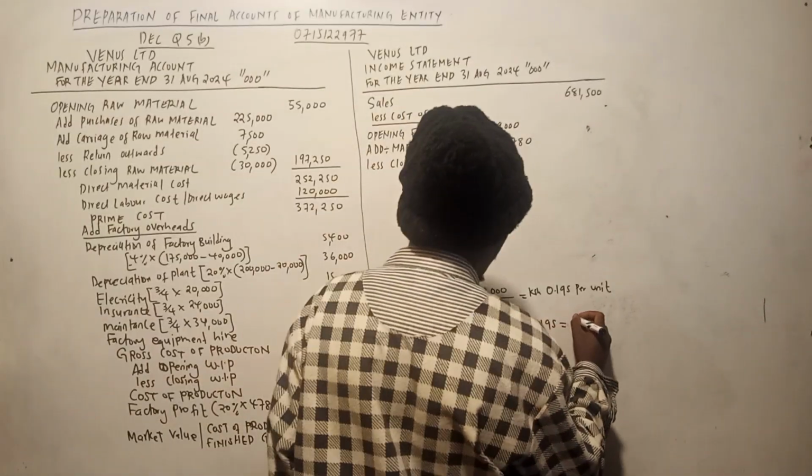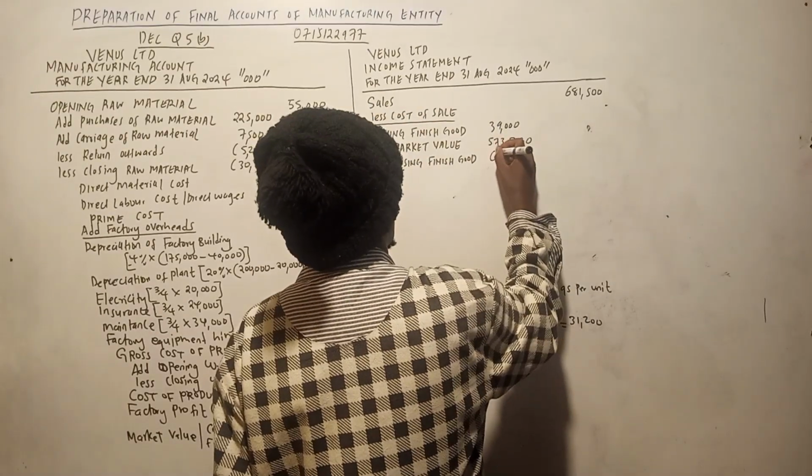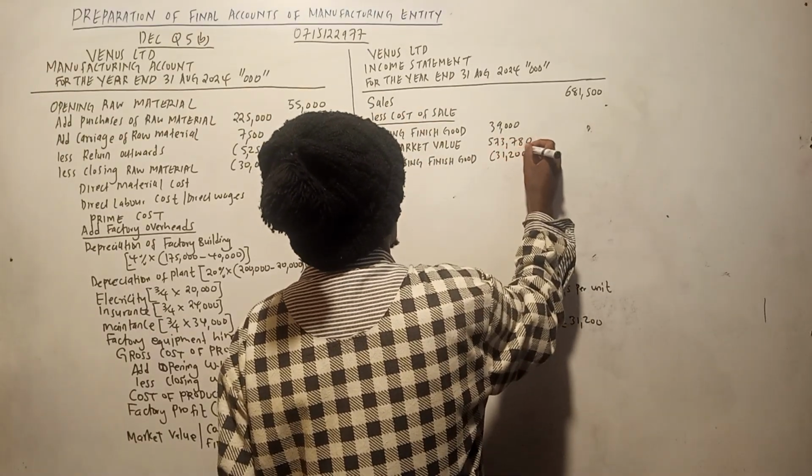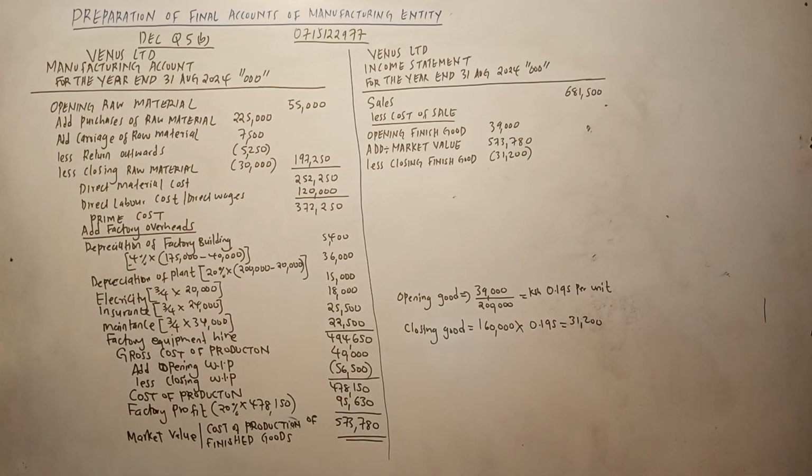So that is 31,200. That one becomes the closing stock of finished good. So we can get the cost of sales. So 39,000 plus 573,780 minus 31,200.